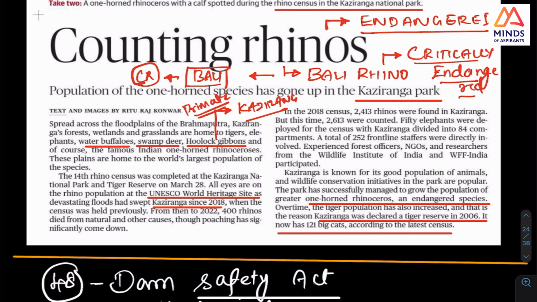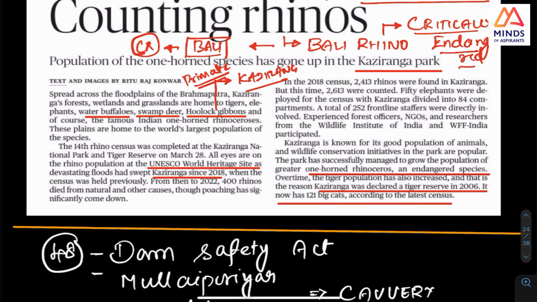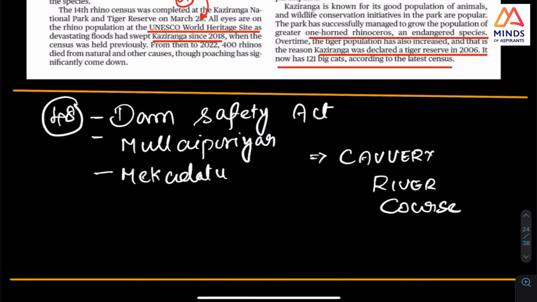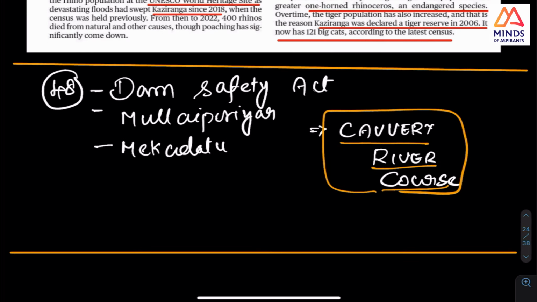In India, Hoolock gibbons are the only ones. So please look at it. And Kaziranga is a UNESCO site, that is a key thing. So where it is, please look at it. And this was in the news. I think you should check the Kaveri River, this time the Kaveri River course. See, they keep asking one thing or the other.